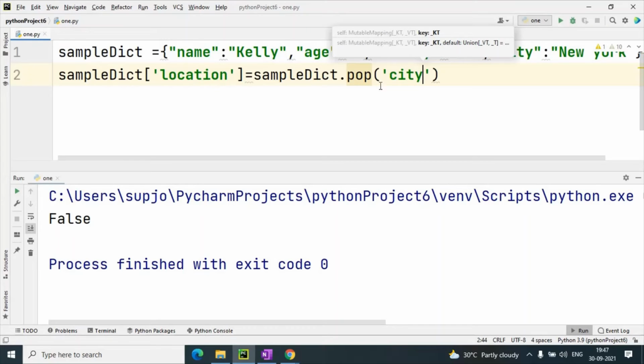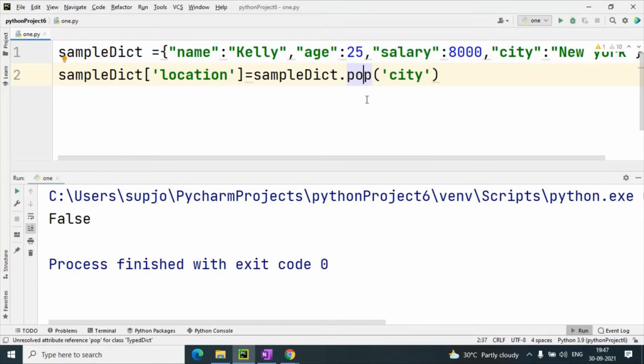So what does pop function do in dictionary? Please give reply. It will delete a particular value. Key value, and return also. So this sample dict dot pop city will remove this city item from this dictionary, and it will return this value.